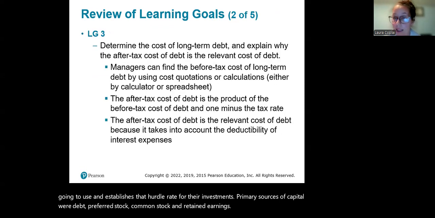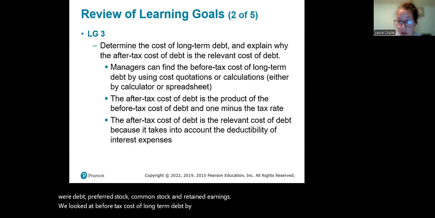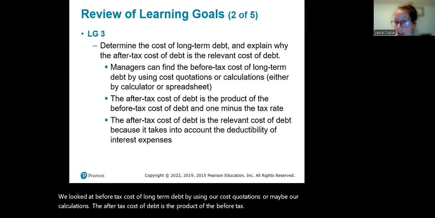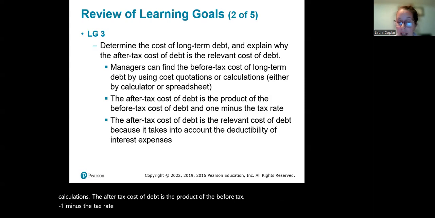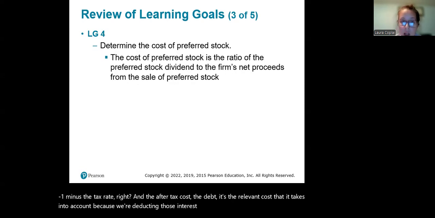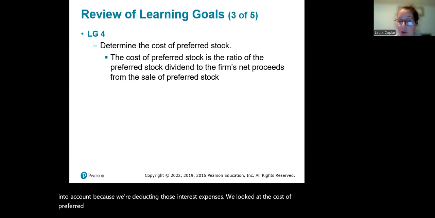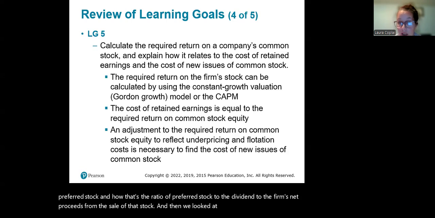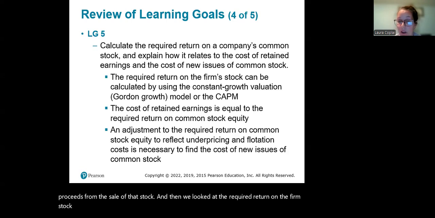We looked at before-tax cost of long-term debt by using our cost quotations or maybe our calculations. The after-tax cost of debt is the product of the before-tax cost and one minus the tax rate, right? The after-tax cost of debt is the relevant cost because we're deducting those interest expenses. We looked at the cost of preferred stock and how that's the ratio of the preferred stock dividend to the firm's net proceeds from the sale of that stock. And then we looked at the required return on the firm's stock to be calculated using either the constant growth valuation model or the CAPM.